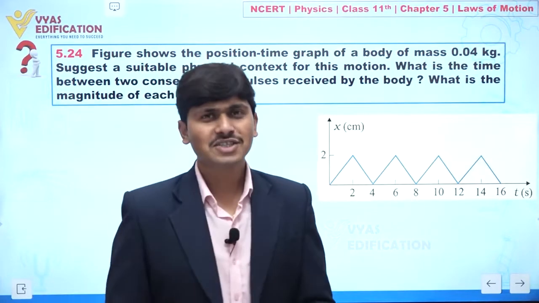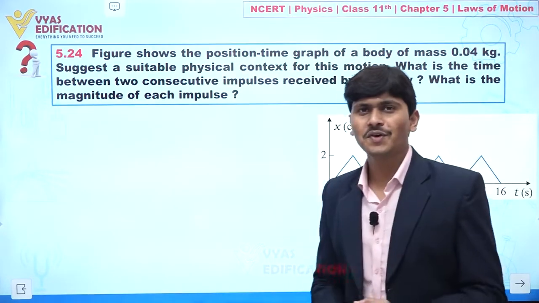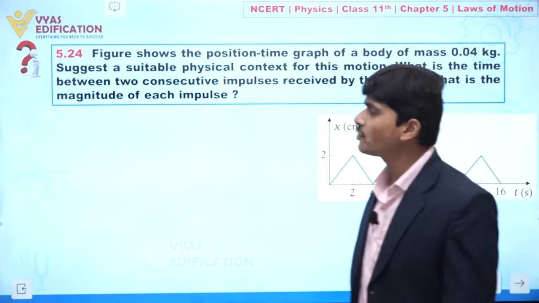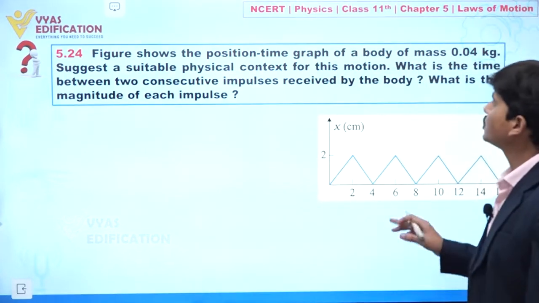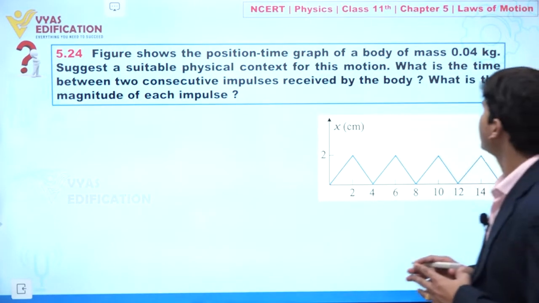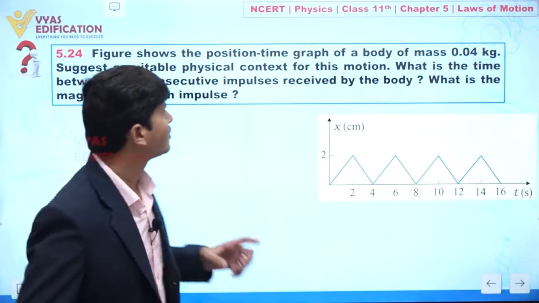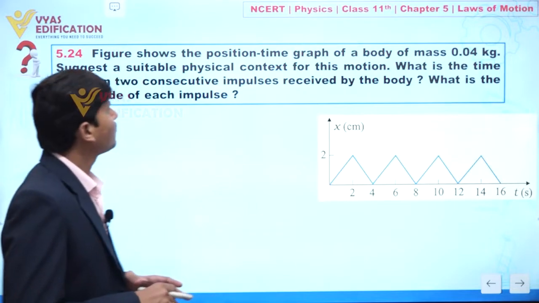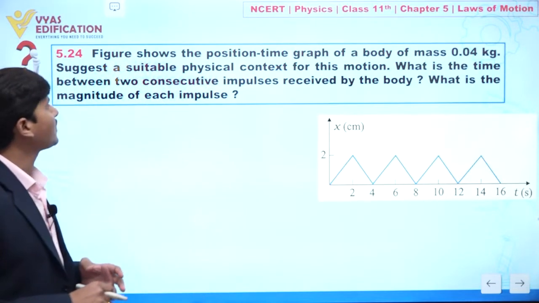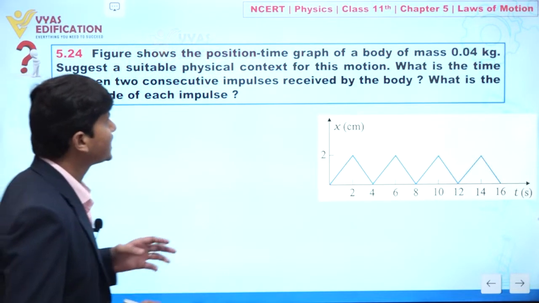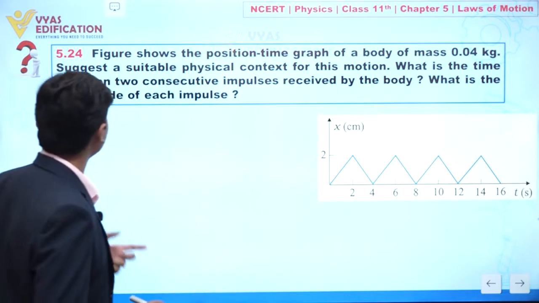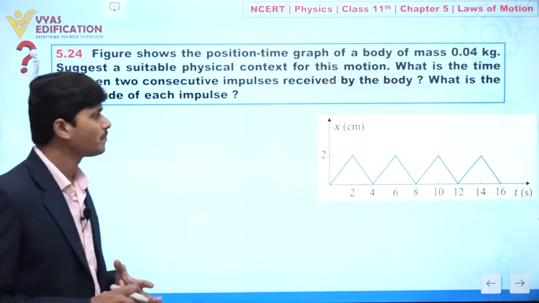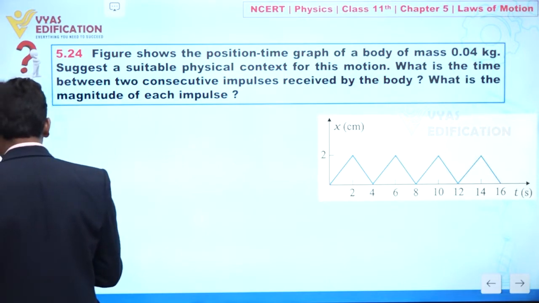We are going to discuss question number 5.24. Figure shows the position time graph of a body of mass 0.04 kilogram. Suggest a suitable physical context for this motion. What is the time between two consecutive impulses received by the body? What is the magnitude of each impulse? Clear? So now concentrate on the screen.